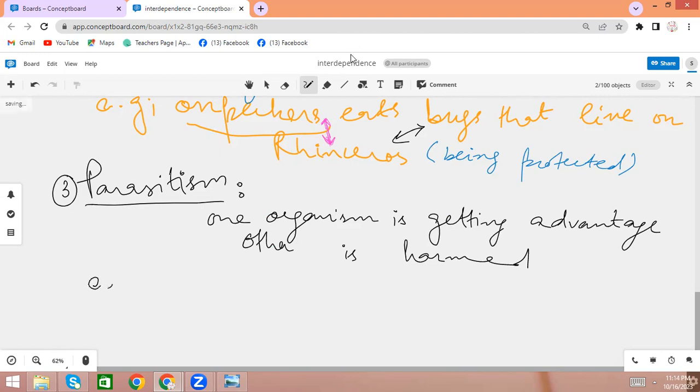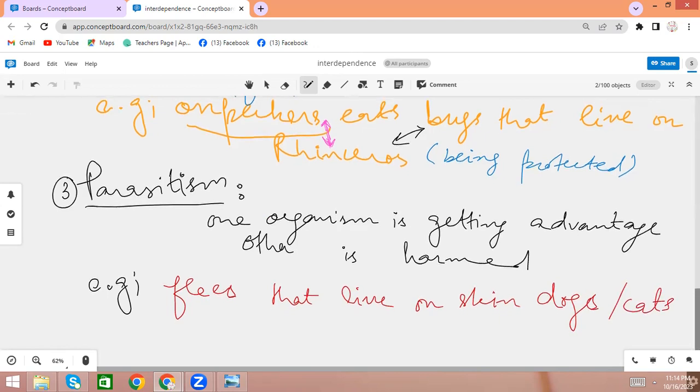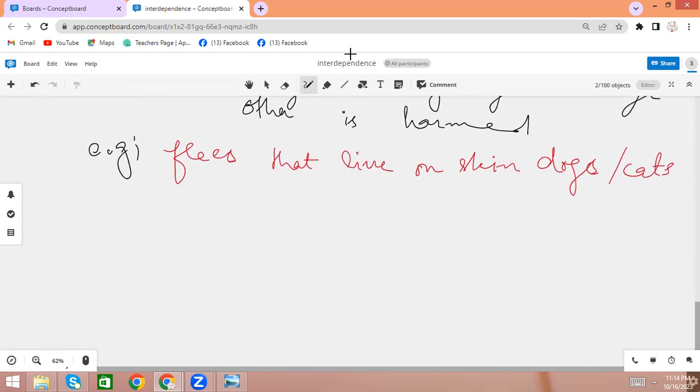So the example for parasitism is the bugs that live on the rhinoceros, as well as the fleas that live on the skin of dogs and cats. Okay, so this is parasitism, and this is a type of symbiosis.